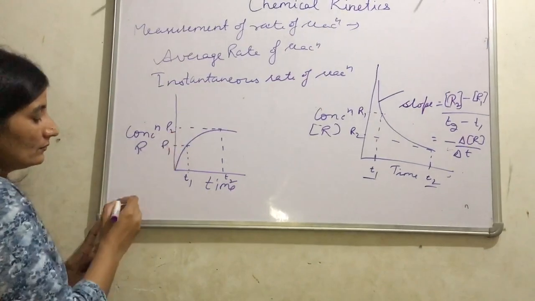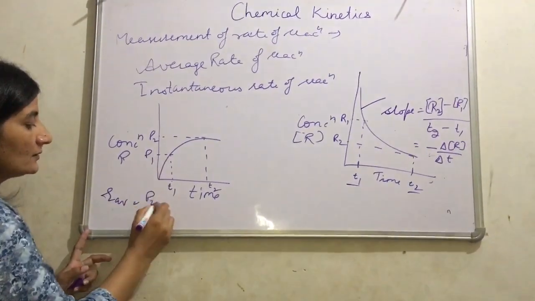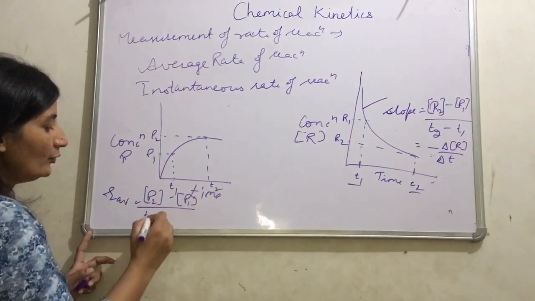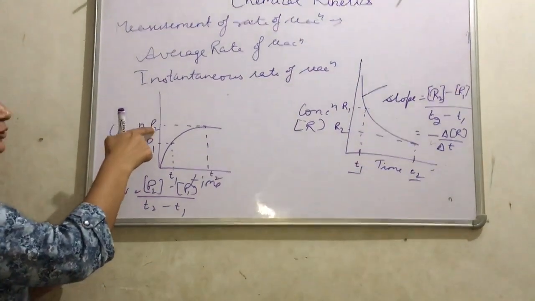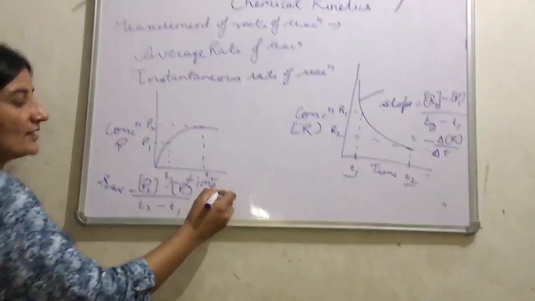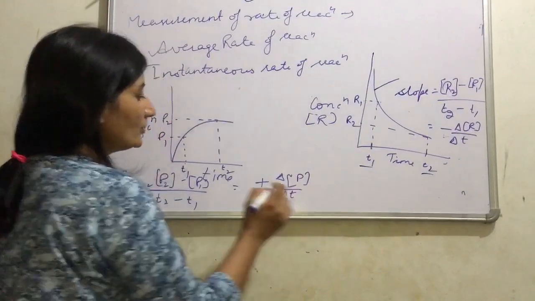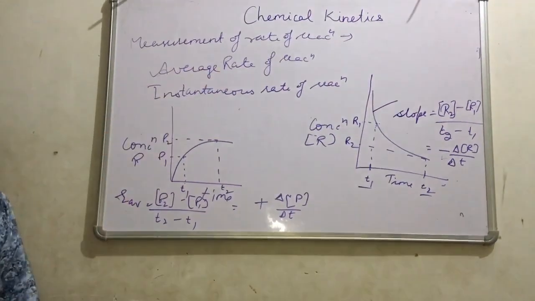So the rate of reaction is P2 minus P1 divided by T2 minus T1. Now the value of P2 is high and the value of P1 is less. So we get a plus sign, delta P divided by delta T, positive. This is the expression for average rate of reaction.